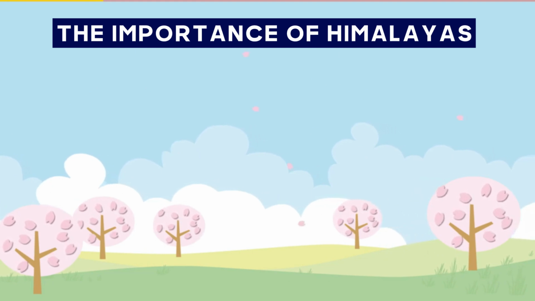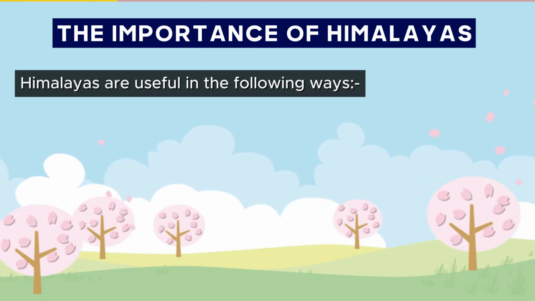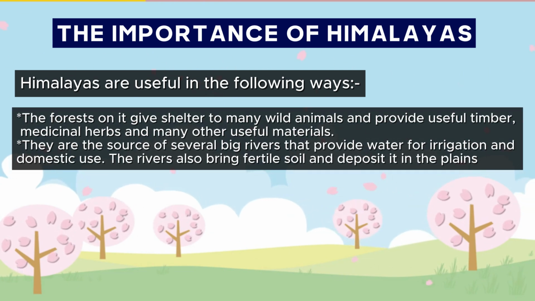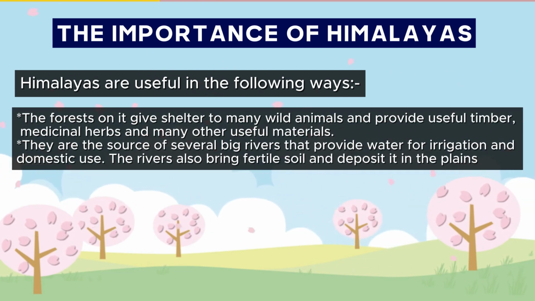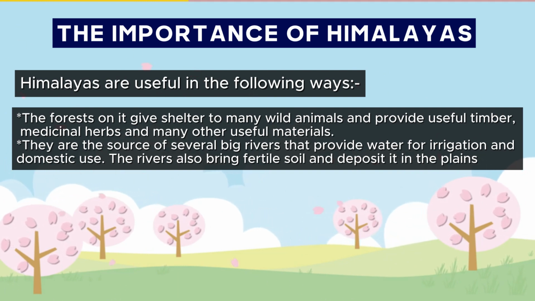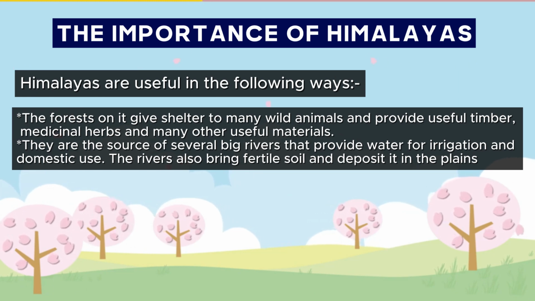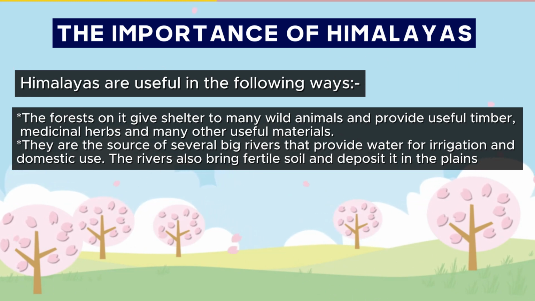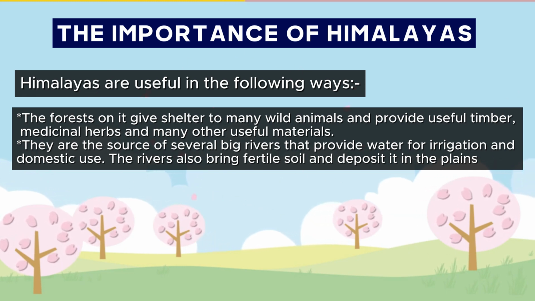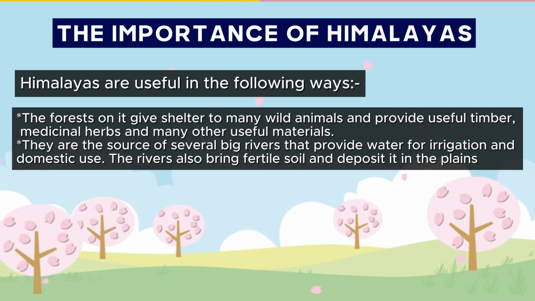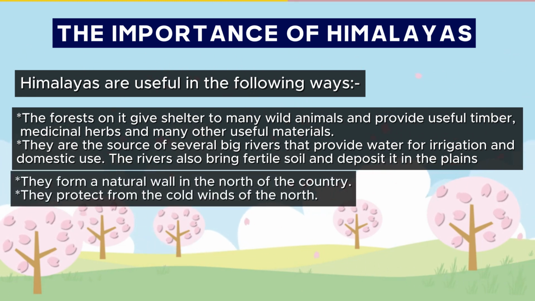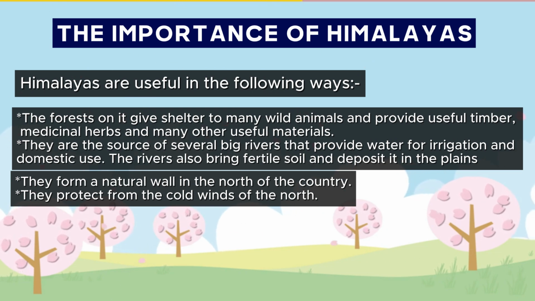The importance of the Himalayas. The Himalayas are useful in the following ways. The forests on them give shelter to many wild animals and provide useful timber, medicinal herbs, and many other useful materials. They are the source of several big rivers that provide water for irrigation and domestic use. The rivers also bring fertile soil and deposit it in the plains. They form a natural wall in the north of the country. They protect from the cold winds of the north.